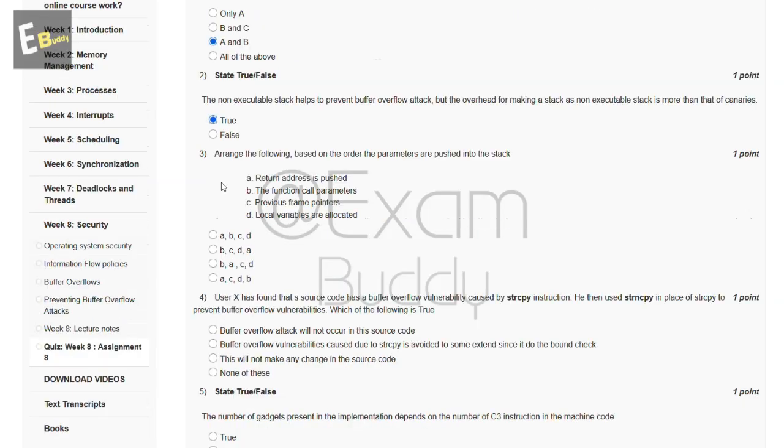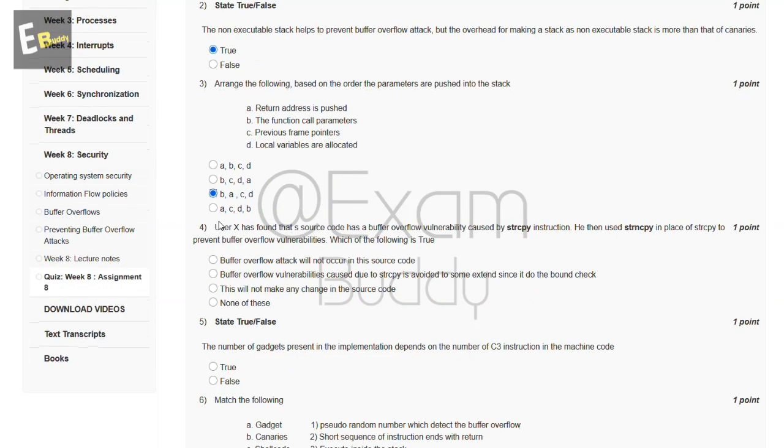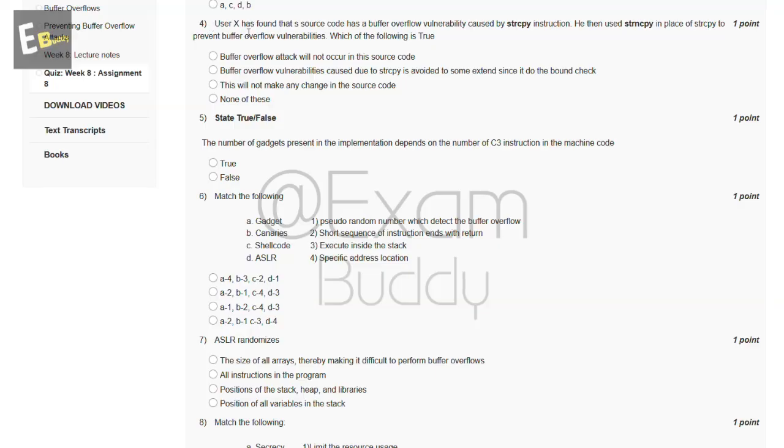Now the third question is, arrange the following based on the order the parameters are pushed into the stack. So these are the options, and the answer of our third question is C. Now the fourth question is, user X has found that a source code has a buffer overflow vulnerability caused by strcpy instruction. He then used strncpy in place of strcpy to prevent buffer overflow vulnerabilities. Which of the following is true? So these are the options, and the answer of our fourth question is B.